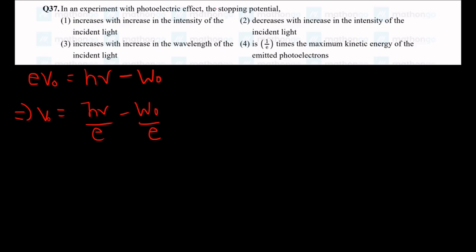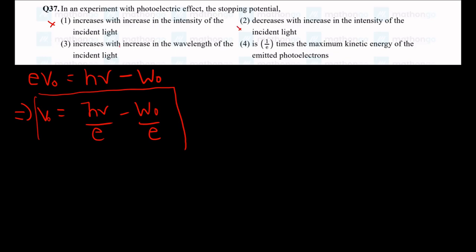Option 1: the stopping potential increases with intensity of incident light. Let us look at the equation. The stopping potential just depends on the frequency of the light and the work function of the material. It is independent of the intensity. So option 1 is wrong. Option 2: decreases with increase in intensity. Again, as we have checked in option 1, it is completely independent of the intensity. So option 2 is also wrong.